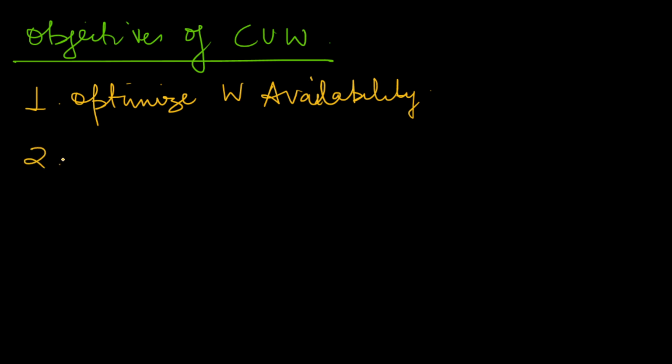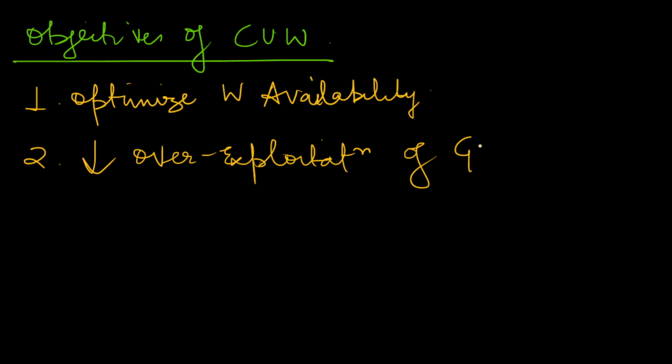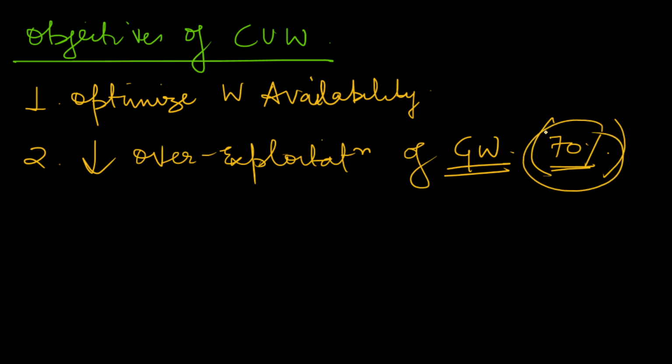We have to reduce over exploitation of groundwater. This is a must. We should not use too much groundwater. For example, in Punjab, as per various resources, around 70% of groundwater is under the risk of exhaustion. It is exploited due to the green revolution, and we all know the causes and aftermaths of the green revolution.